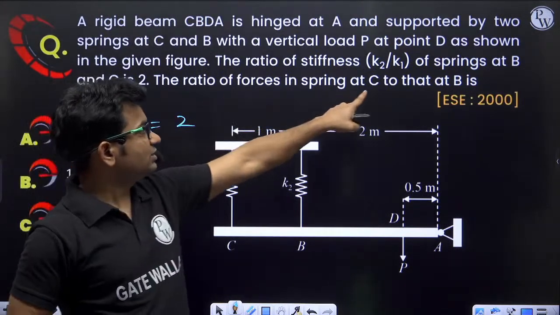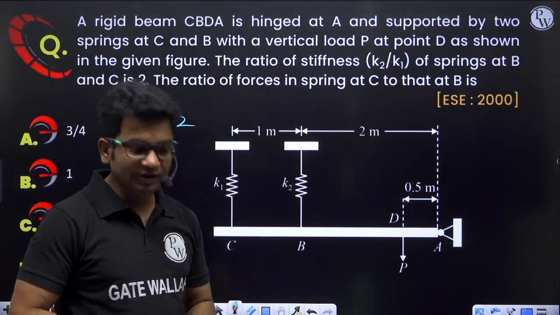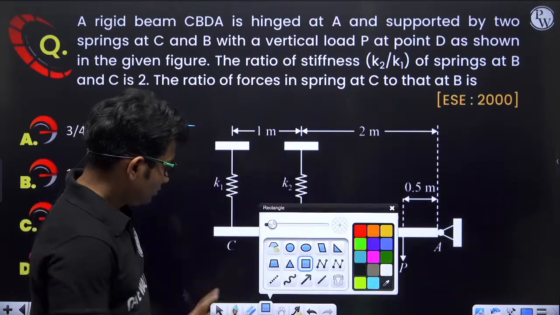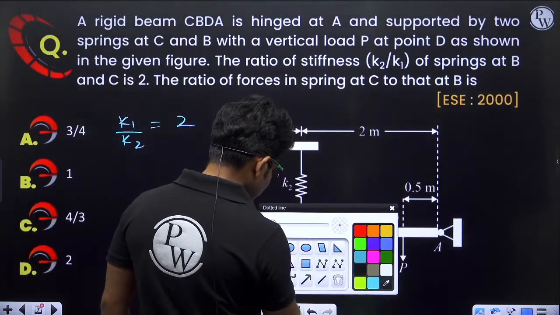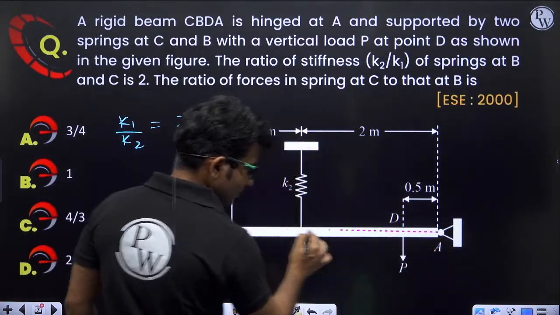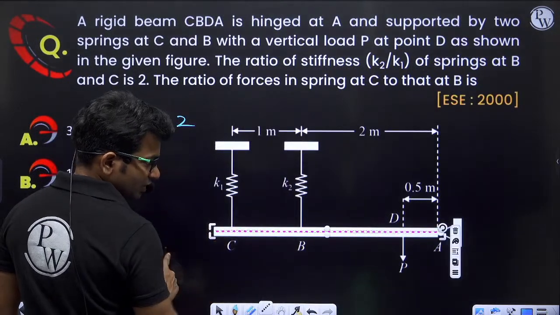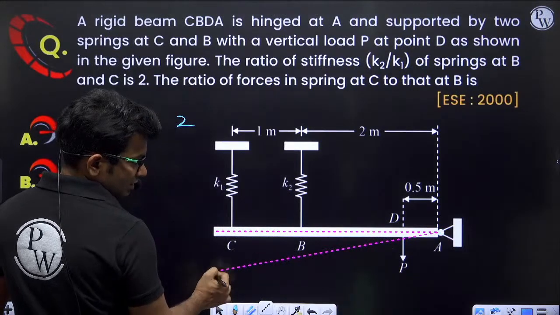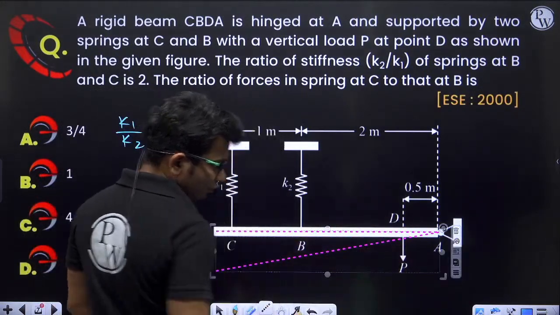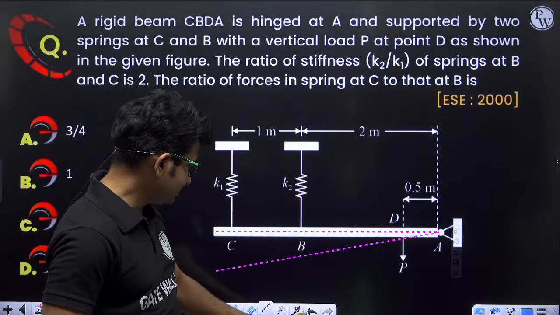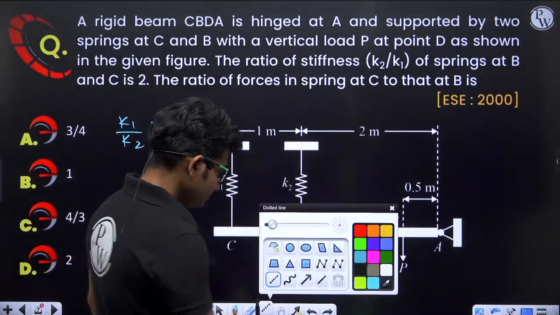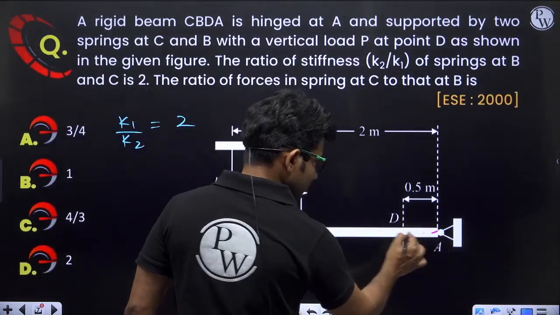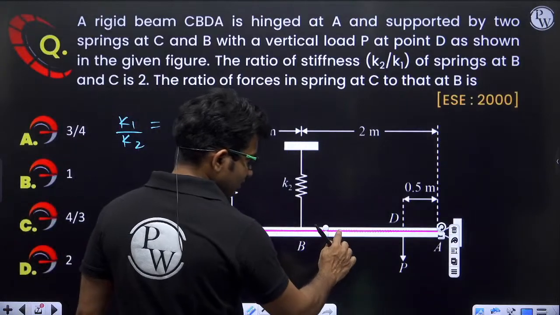We have to calculate the ratio of forces in spring at C to that at B. Now because of this load, what will happen? This bar is a rigid bar, so this bar will deflect something like this. Because of this load there is a downward force, and this downward force will have a tendency to deflect this bar vertically downward.